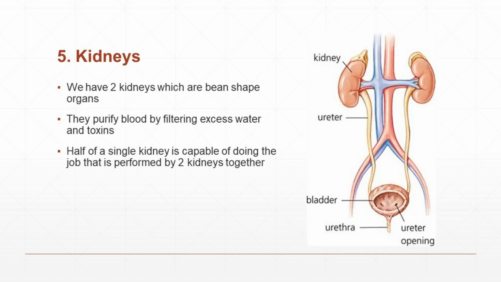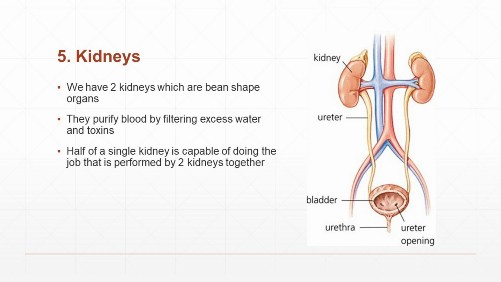The next organ we are going to learn is the kidneys. We have 2 kidneys, which are bean-shaped organs. They purify blood by filtering excess water and toxins.